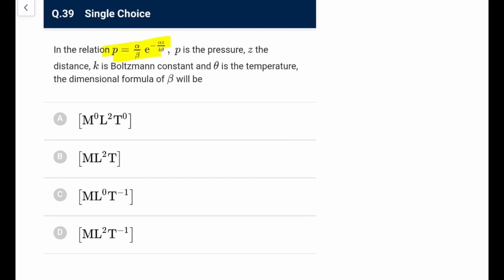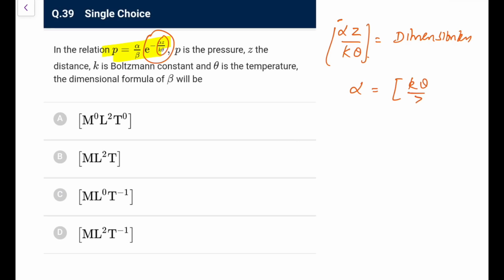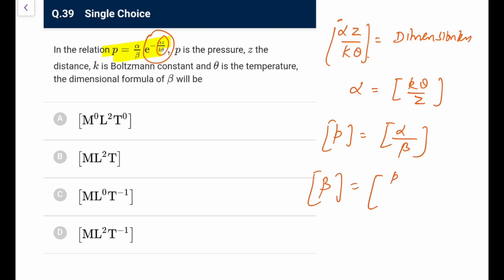Now in the relation, this is a standard question you must have done. P is the pressure, Z is the distance, K is the Boltzmann constant, theta is temperature. For the dimensional formula of beta, this whole thing is dimensionless and this argument is dimensionless. So alpha Z upon K theta is dimensionless. So the dimension of alpha is K theta by Z, and the dimension of P is equal to alpha by beta. So the dimension of beta is alpha by P, which means K theta upon ZP. That is what you are getting.